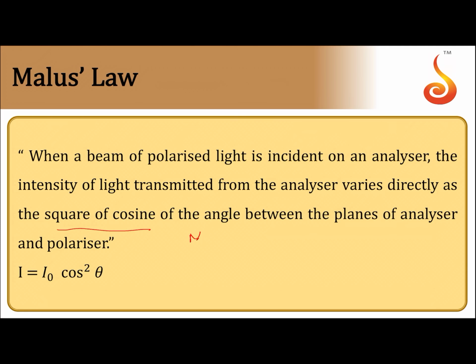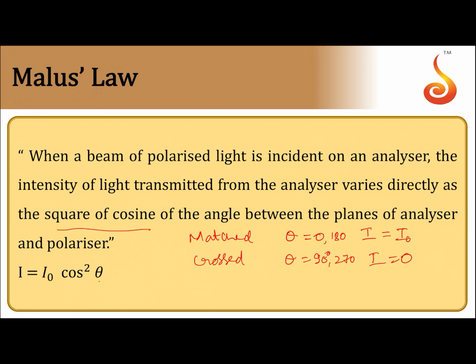When the two polaroids are matched, theta will be equal to 0, cos theta will be 1, so intensity will be I naught. So all the light that is transmitted by P1 will be transmitted by P2 also. If theta is equal to 90 degrees, then they are crossed, so you'll get I equal to 0, since cos 90 is 0. Similarly, if theta is equal to 180, then you'll get I equal to I naught. When theta is equal to 270, then you'll get I equal to 0.